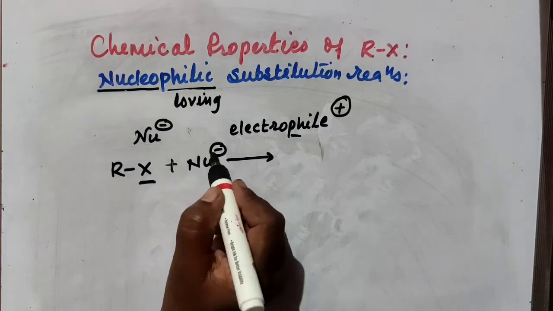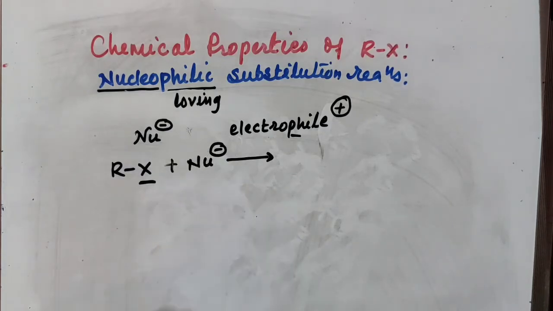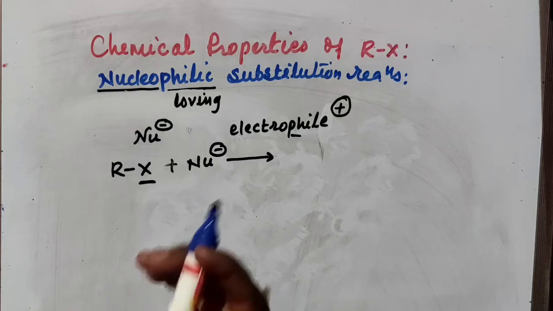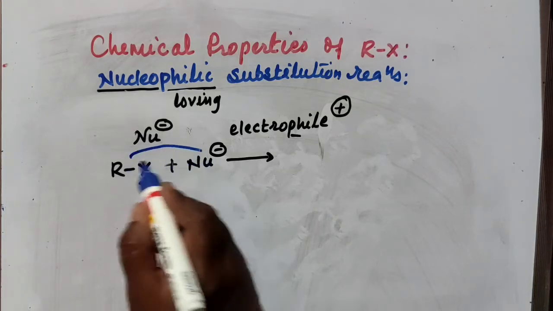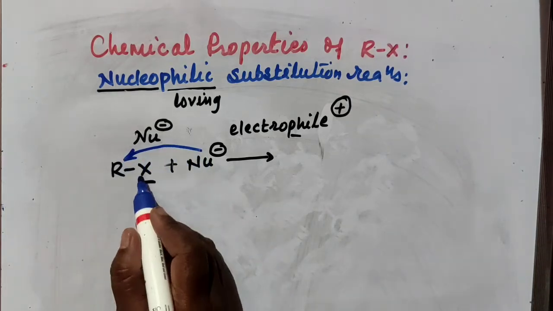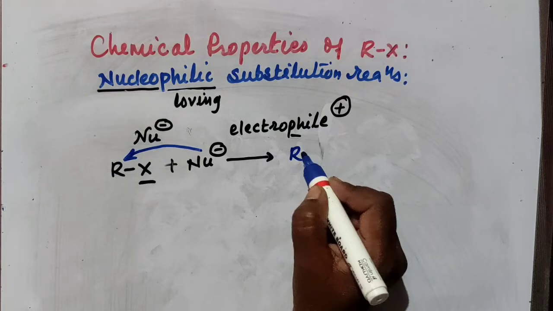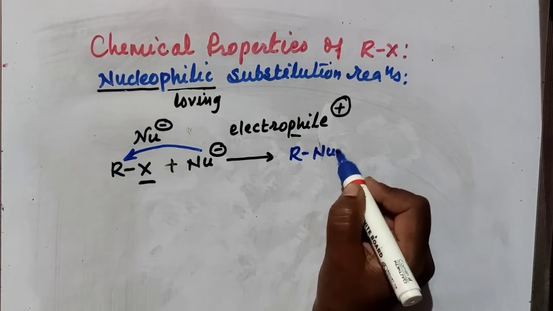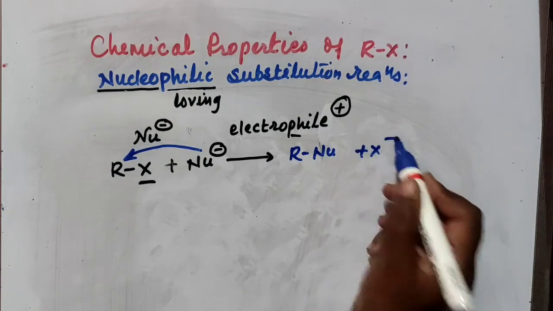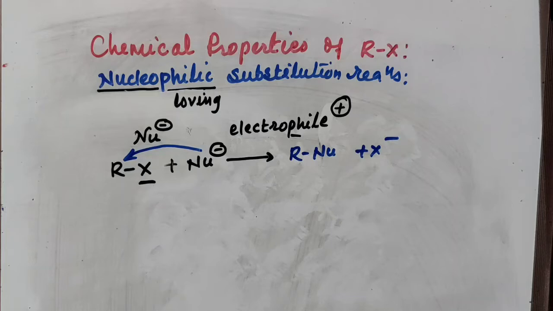So this nucleophile can attack R plus, which is an electrophile, an electron deficient center, because there is a formation of X minus after breaking the R-X bond, and you will get your product R-Nu plus X minus. So these are nucleophilic substitution reactions in which one nucleophile is substituted by another nucleophile.